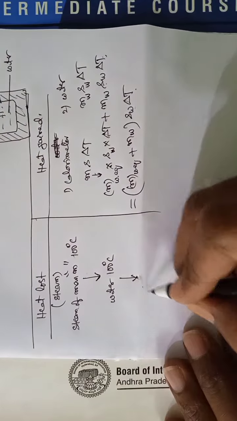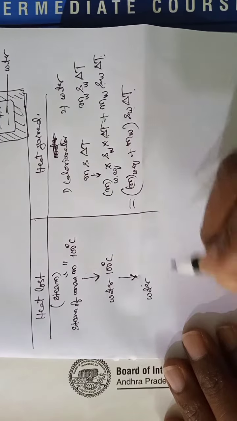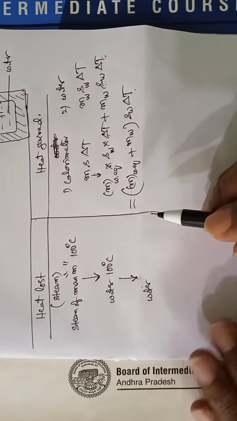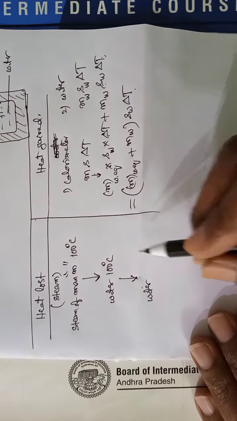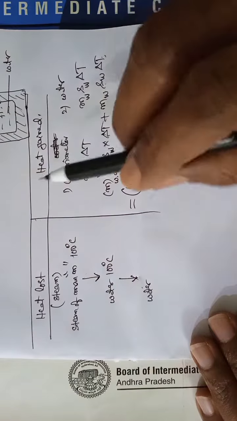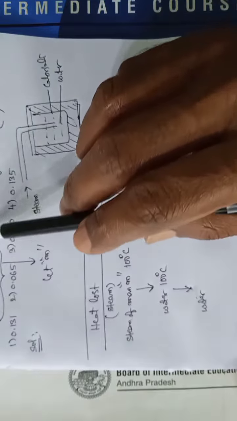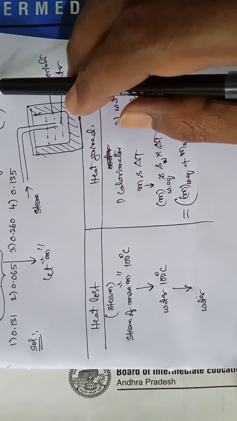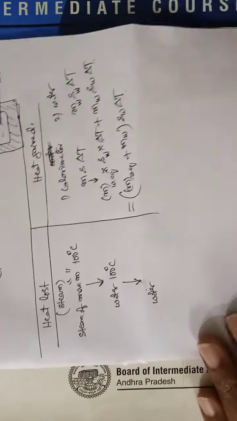Afterwards, the water's temperature decreases to what temperature? Till the temperature of calorimeter and its contents rise to 80 degrees centigrade. So this is the final temperature.